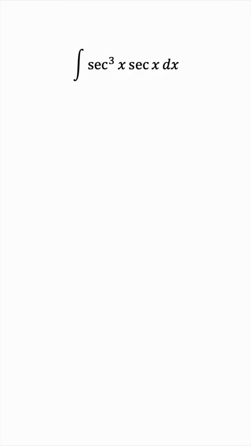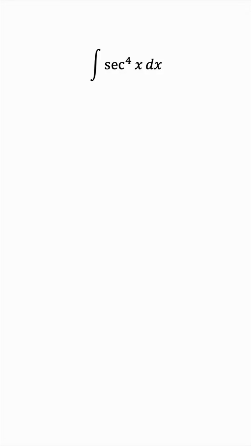For example, if we take u equals secant x, then du would be secant tangent. But we don't have a tangent in the integrand, and it's not clear how to produce it. So this substitution won't really help. Let's think of something else.